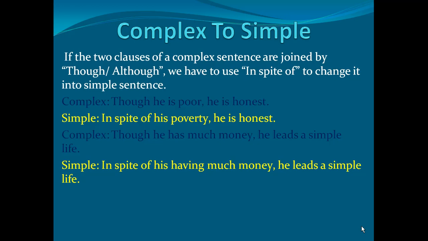In simple form I have written: in spite of his having much money, he leads a simple life. My dear students, I think all of you have done it whenever you did completing sentence. Okay? So, just you should practice and you will master this rule, and successfully you will change the sentences from complex to simple.